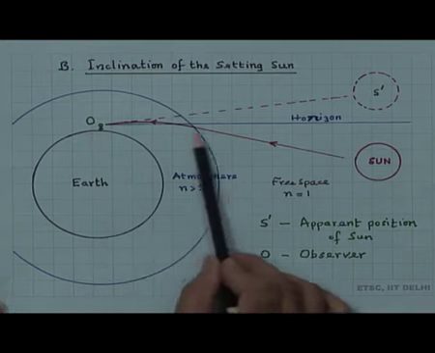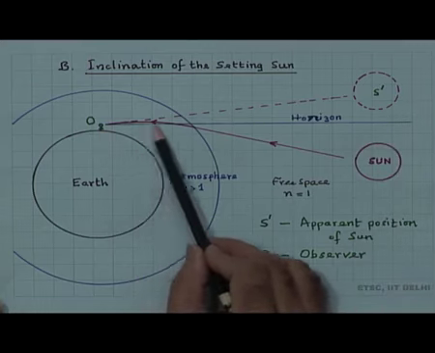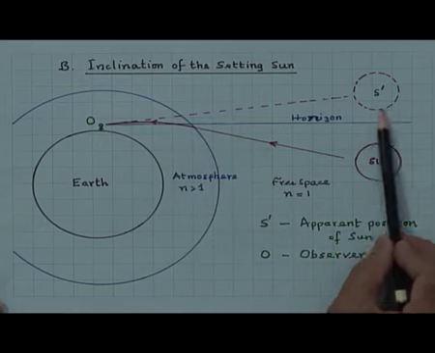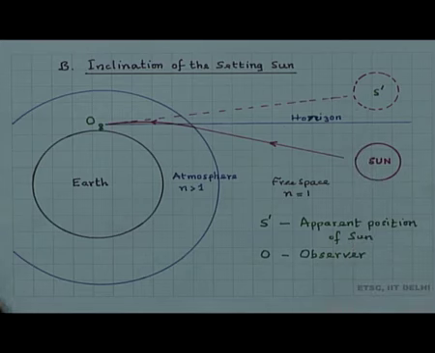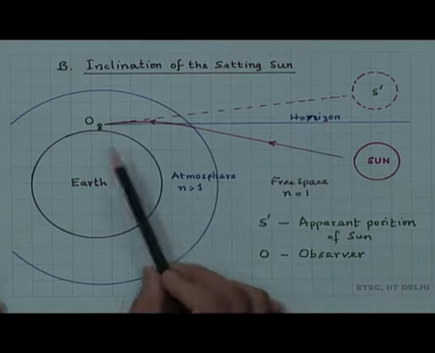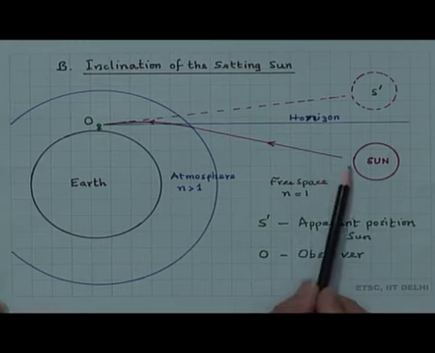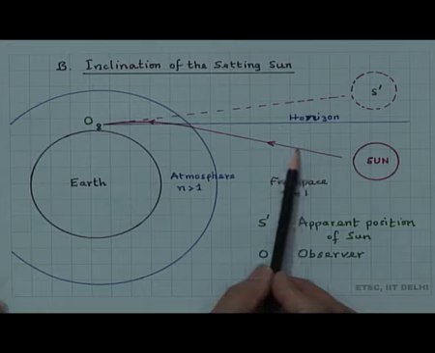If this is the horizon, then the observer is looking at the sun, and his apparent position of the sun is here. He is seeing the sun above the horizon, but the actual fact is that the sun is below the horizon. When the sun is here, I consider a typical ray, just to illustrate the ray which is coming from the sun.